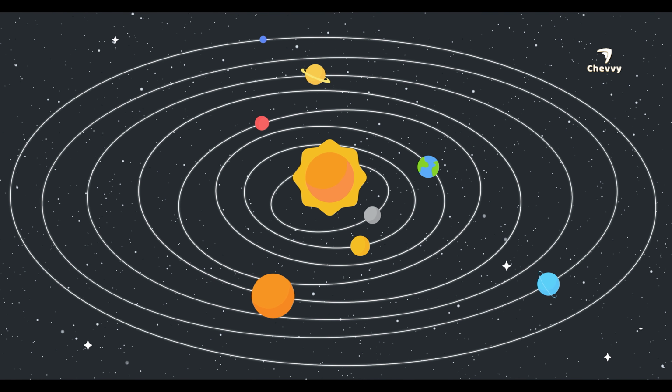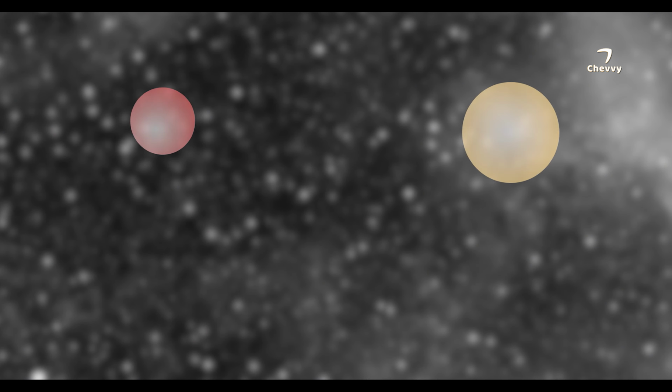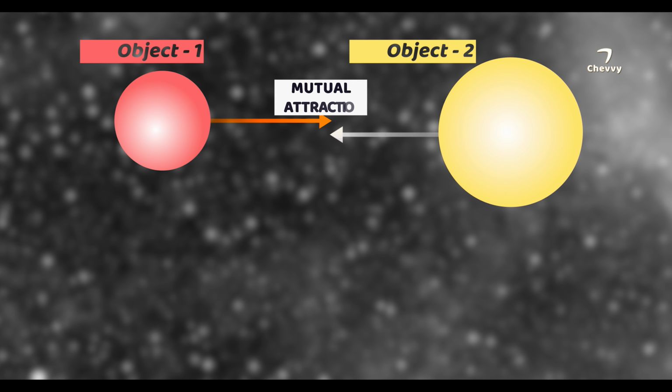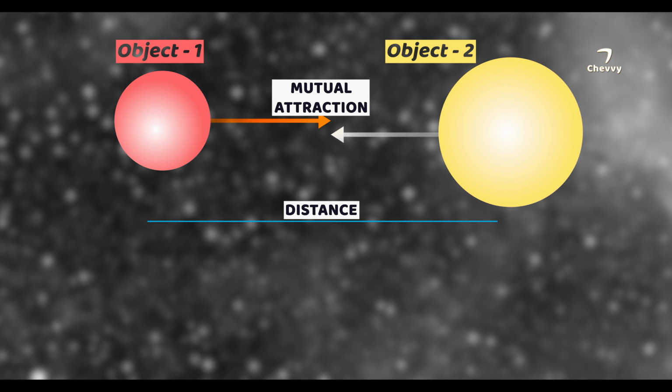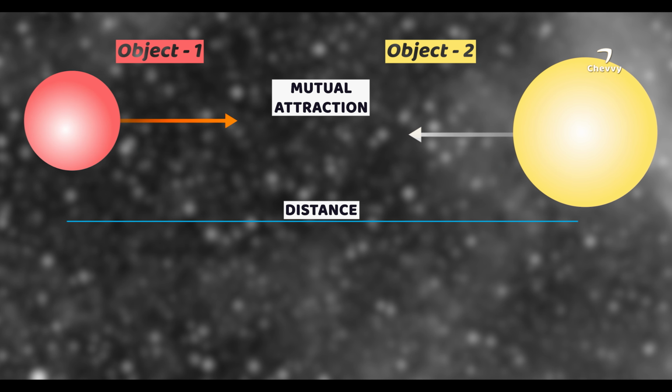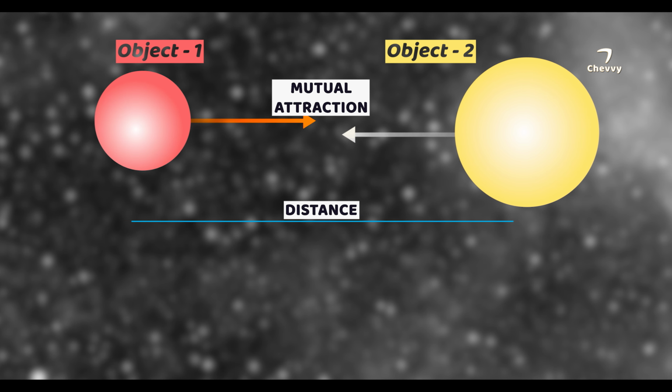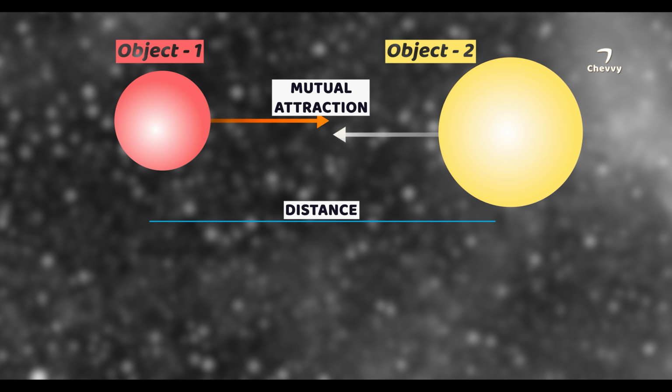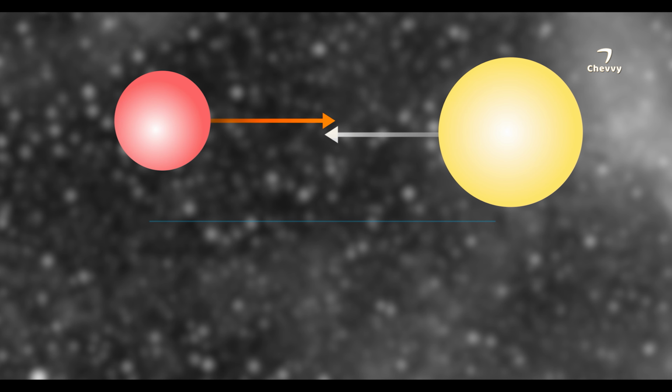Gravity is the primary force that controls the orbit of the planets. Gravity is the mutual attraction between two mass objects in the universe. Any two objects in the universe with some mass attract each other. The attraction decreases with increase in distance between the objects. Sir Isaac Newton discovered the force of attraction and introduced it as Newton's law of gravity in 1680.